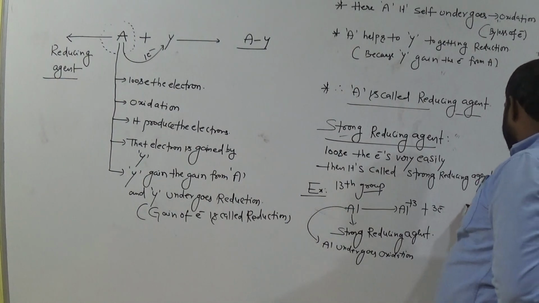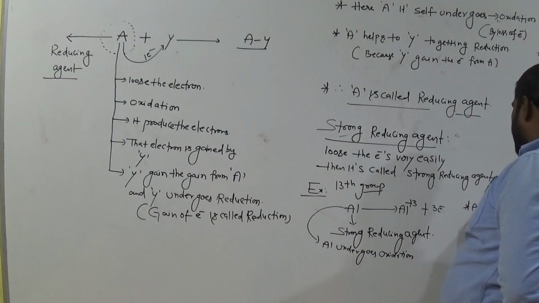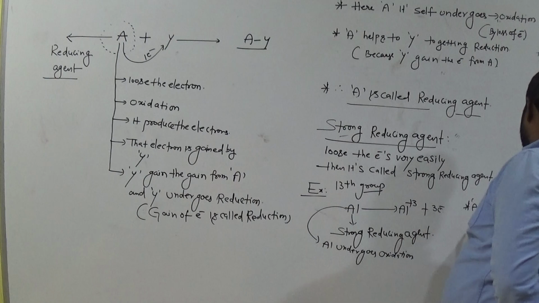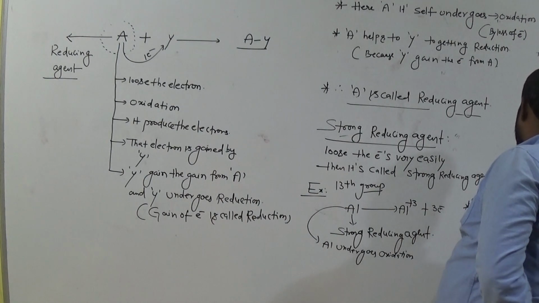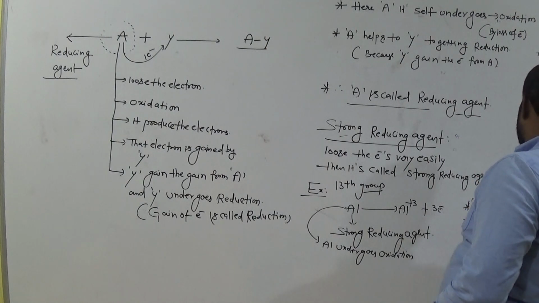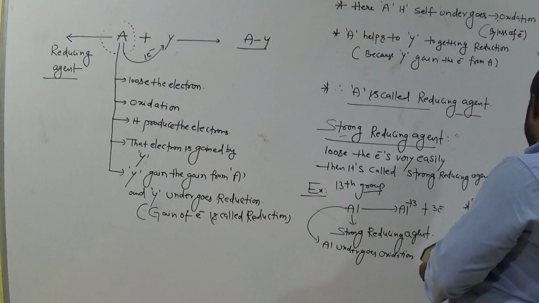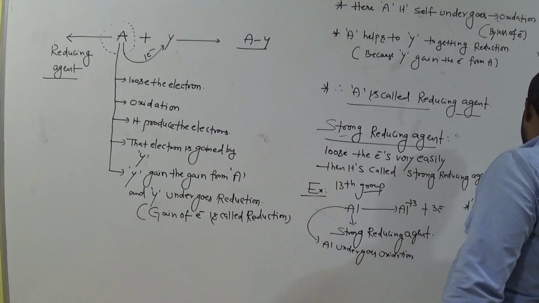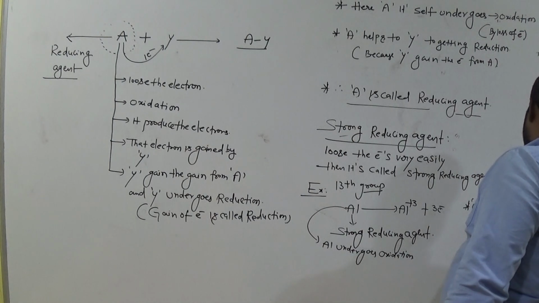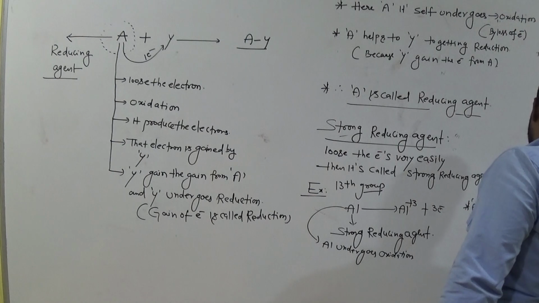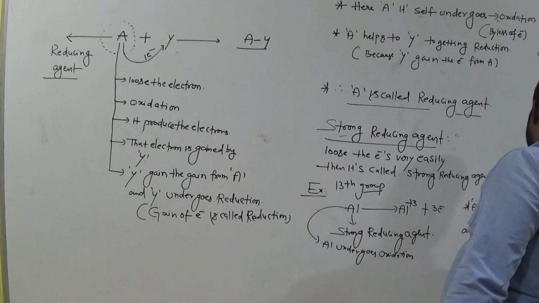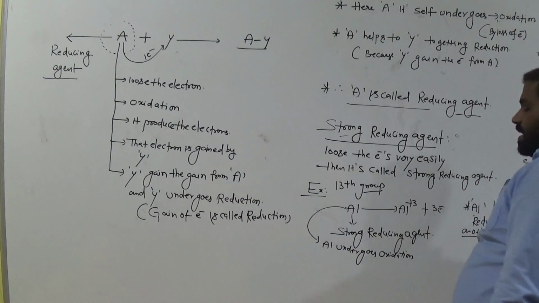Okay, and aluminium is useful for, simply, Al helps reduction. Reduction of another, that may be atom or molecule or ion.